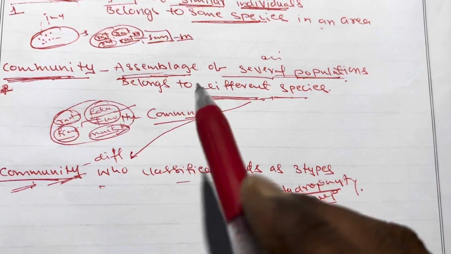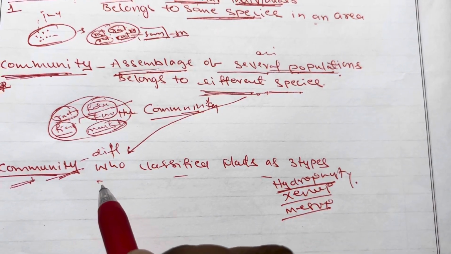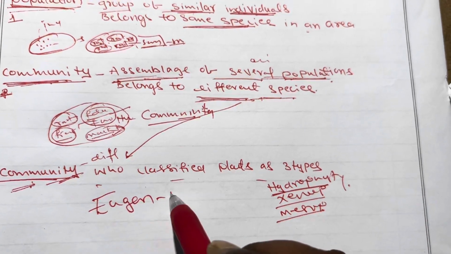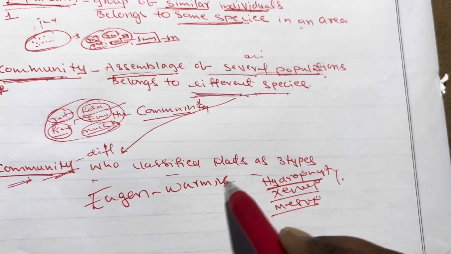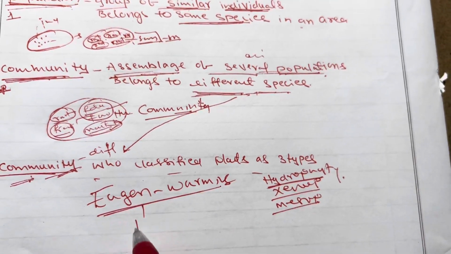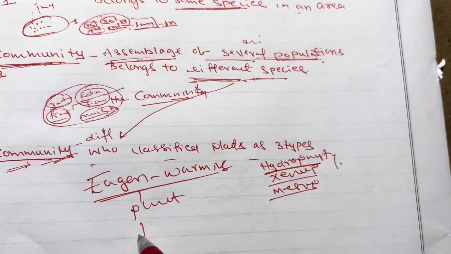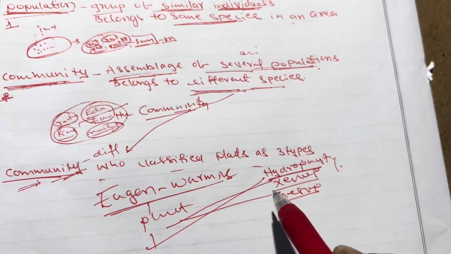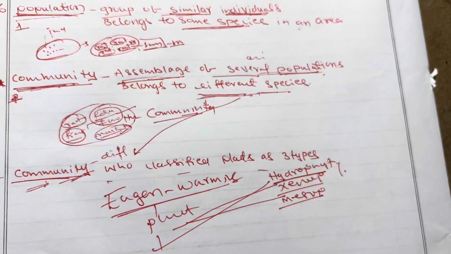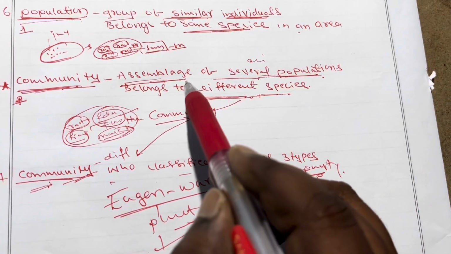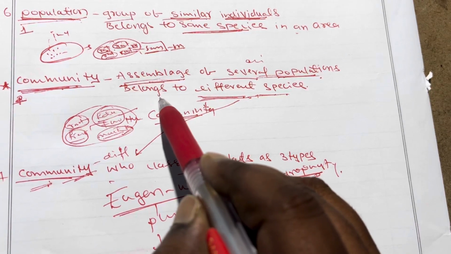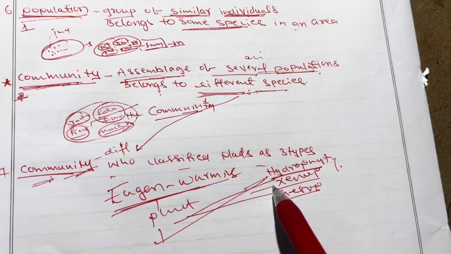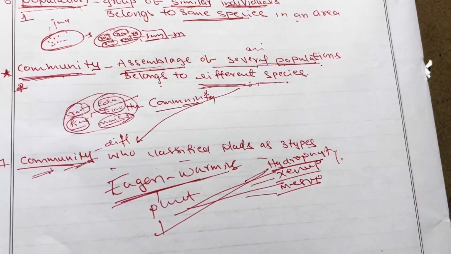Same definition here. Who is the scientist? The scientist is named Eugene Warming. The scientist Eugene Warming divided the plants into 3 types: hydrophytes, xerophytes and mesophytes. So what does community mean? Again, assemblage of several populations belonging to different species. Eugene Warming divided the plants into hydrophytes, xerophytes and mesophytes.